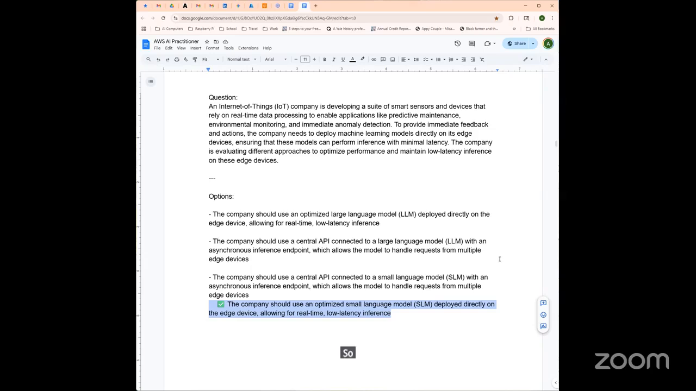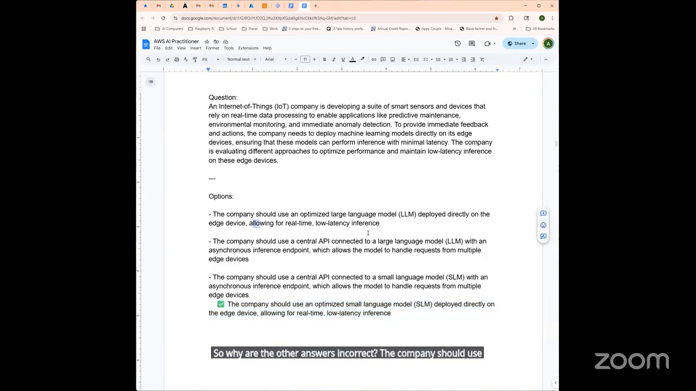So why are the other answers incorrect? The company should use an optimized large language model directly on the edge device?